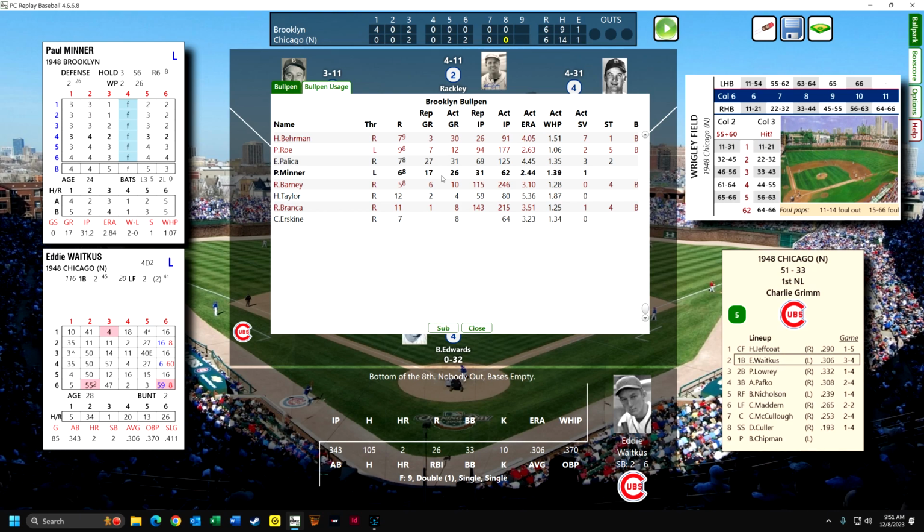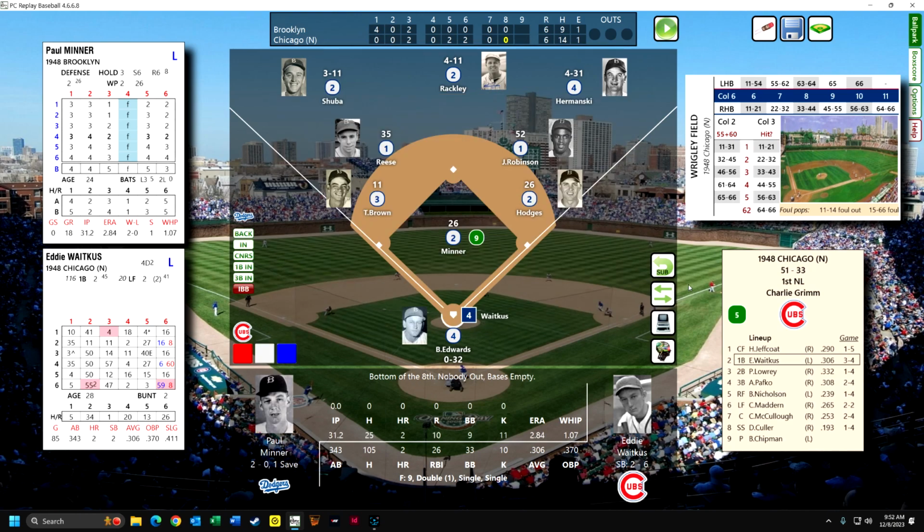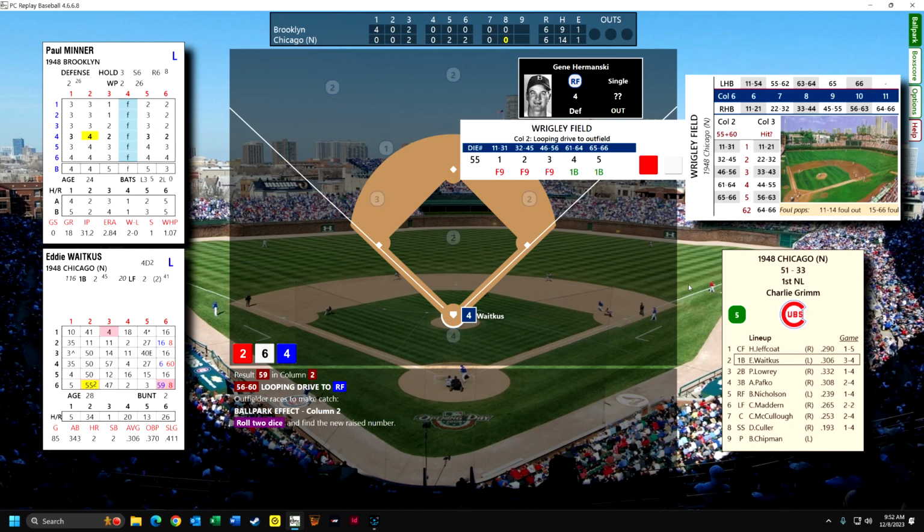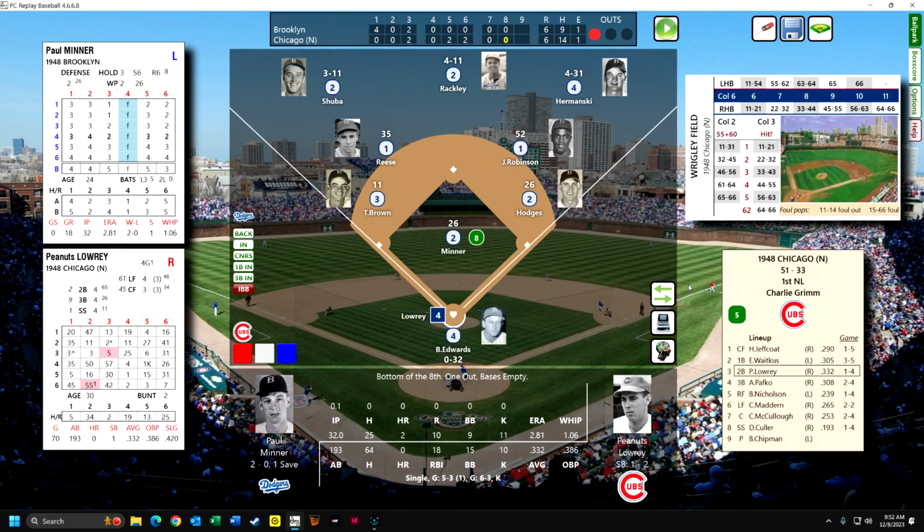Okay, we are in the 8th inning, and we've got a lefty and 2 righties up, and we're going to go with Minner because he's the best one on the bullpen bench right now, and he'll be facing a left-hander, and because of that, he will kind of prevent Waitkus from hitting a home run. Oh, well, at least they hit the looping drive to the best outfielder we have, so he catches it.